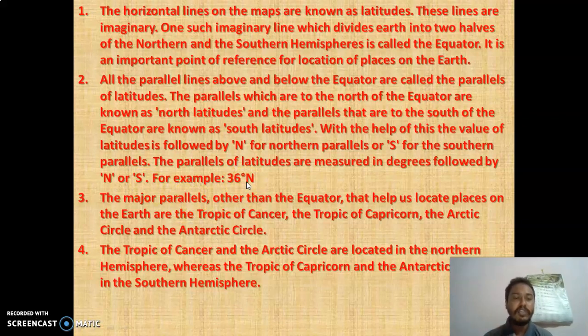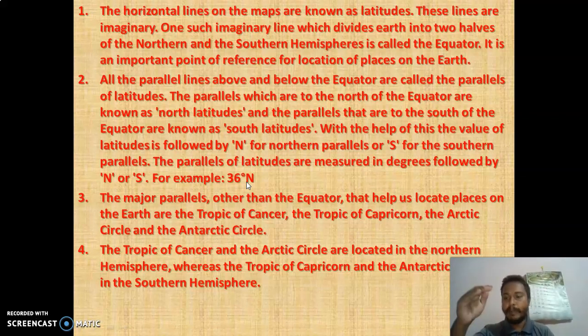Now these latitudes are again divided. The major parallels other than the equator are the Tropic of Cancer, Tropic of Capricorn, the Arctic Circle and the Antarctic Circle. See, you have seen the equator.